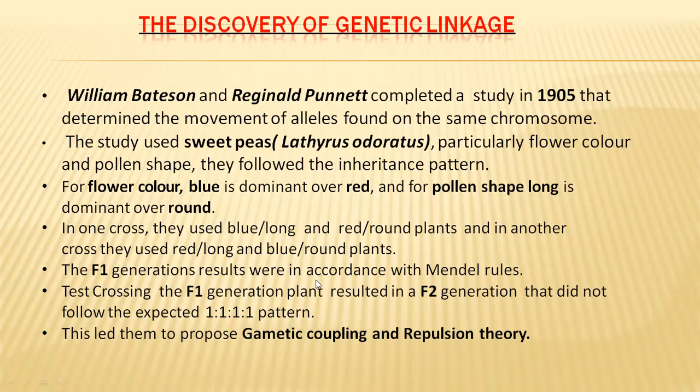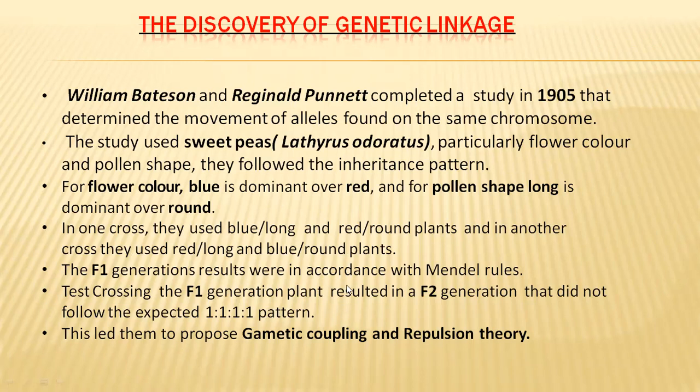In self-fertilization, in the F2 generation, we get a 9:3:3:1 ratio. But when we use test crossing, in Mendelism a 1:1:1:1 ratio should come. In these test crosses, they did not get the 1:1:1:1 ratio. They got other ratios.